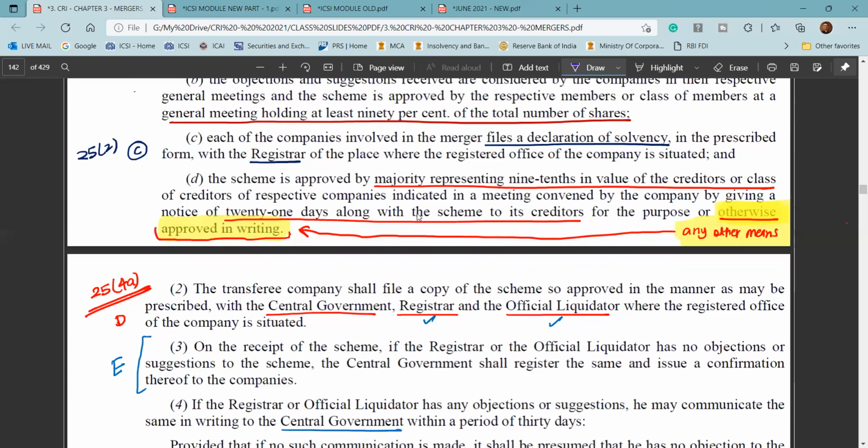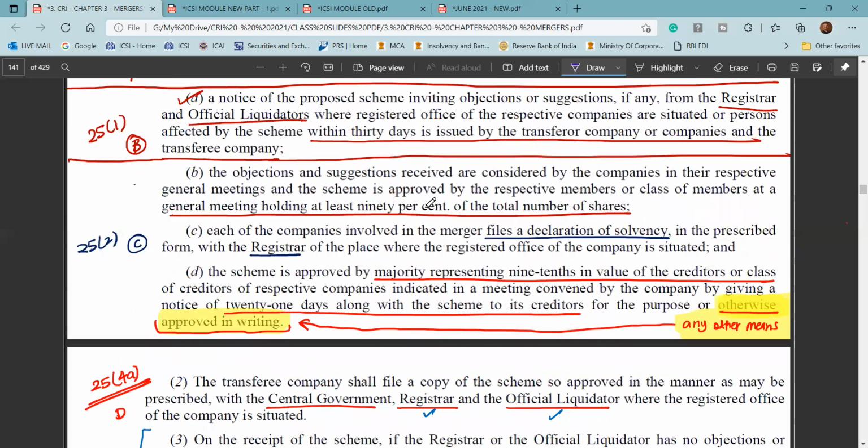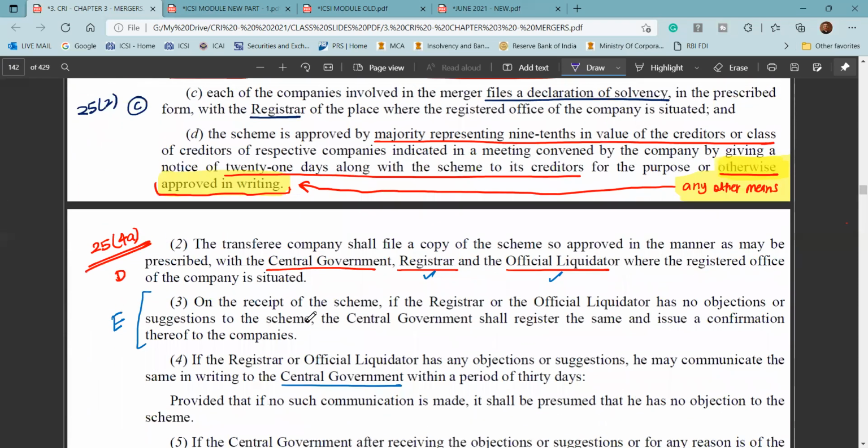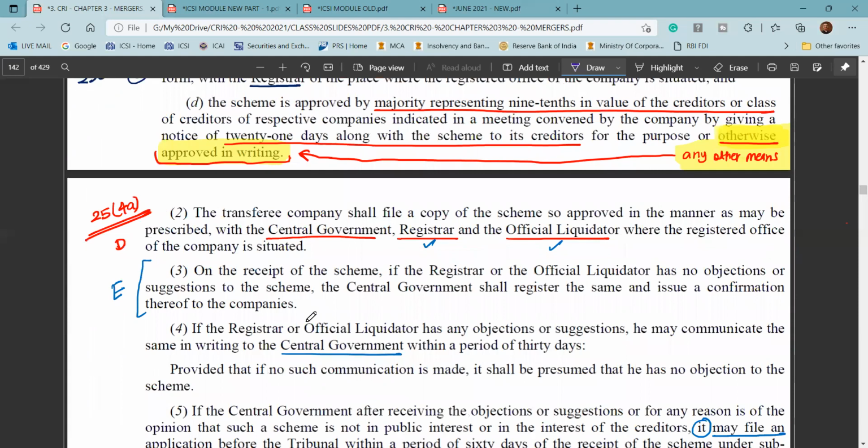Here the resolution is to be passed with 90%, nine-tenths. Once the resolution is passed, you will file the approved resolution with the central government, that is the regional director, and after that the central government, if satisfied, is going to approve the scheme.